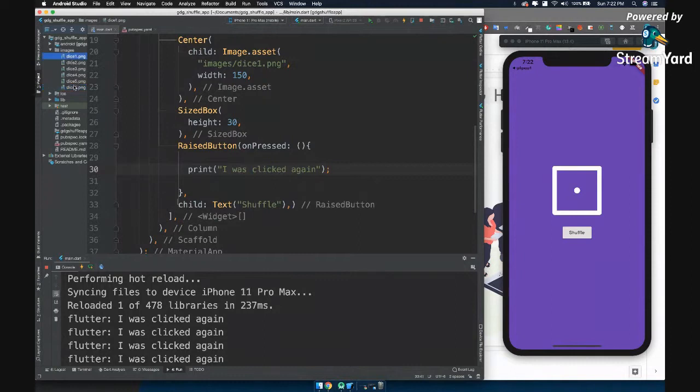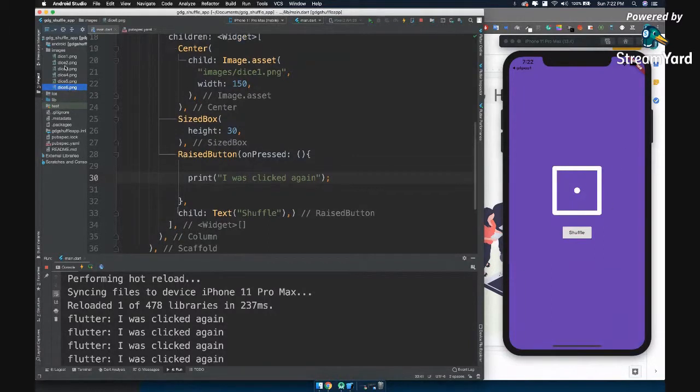That means if at all we get only this number, that is 1 to 6, and we replace the number with dice, the name of the image, that means we can print a new image every time, right? For example, if at all I click this, I get 1, dice 1 will be printed. If at all I shuffle and I get return a value that is 3, dice 3 will be printed. If at all I click, I return a value called as 6, dice 6 will be printed, right?